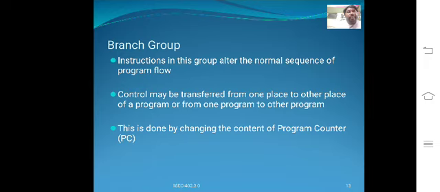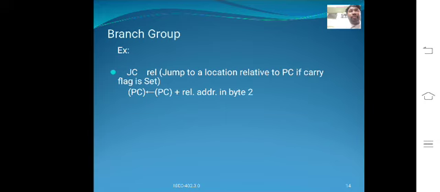This is done by changing the content of the program counter.